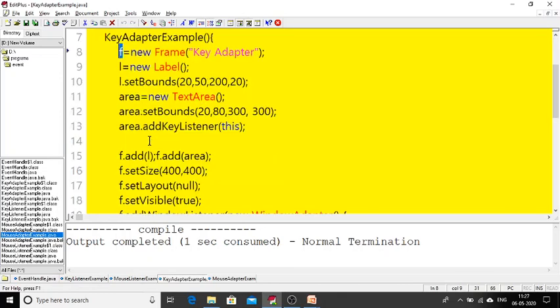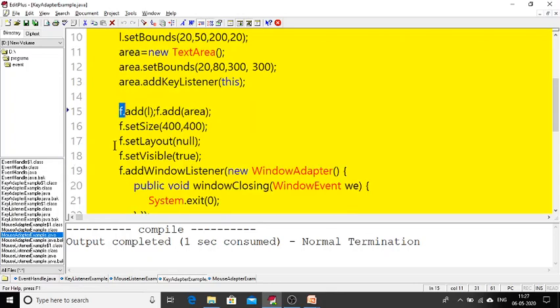And I created one text area, and everything is added to the frame by using f dot add of area. Like that, f dot set size, f dot set layout, all the components are set with the frame object called f.